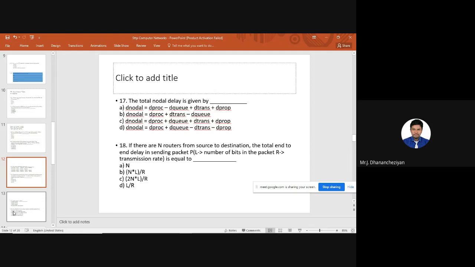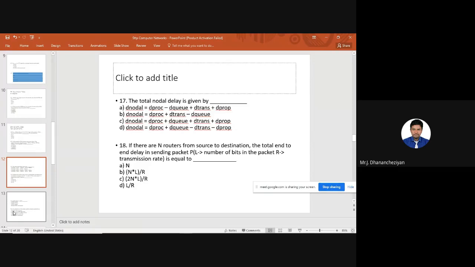With a transmitter and a receiver, transmission delay is how long it takes to reach from sender A to receiver B. And propagation delay is a medium-dependent delay. Whether I'm going for a wired medium or a wireless medium, the delay depends on that. If the data is traveling through air, there is a different delay. If the data is traveling through glass, that is fiber, there is a different propagation delay.